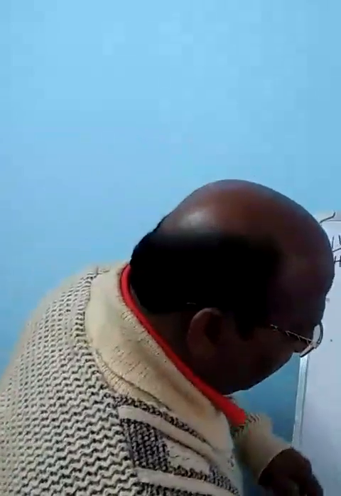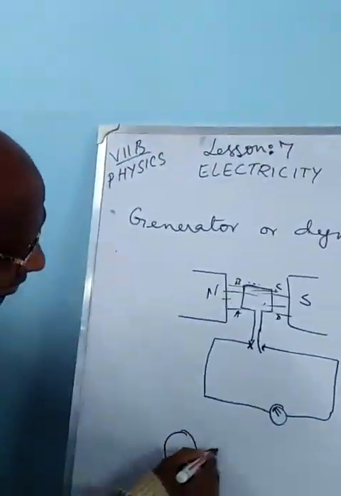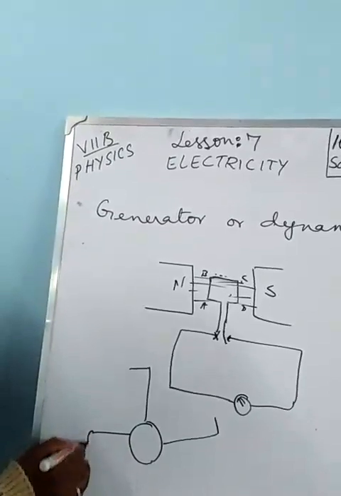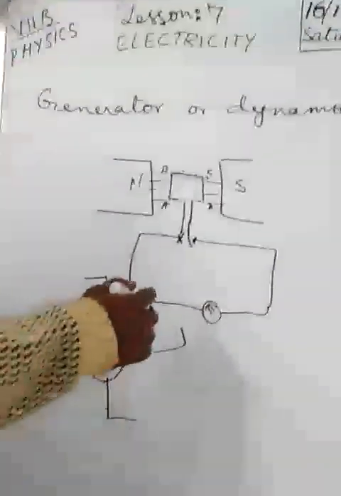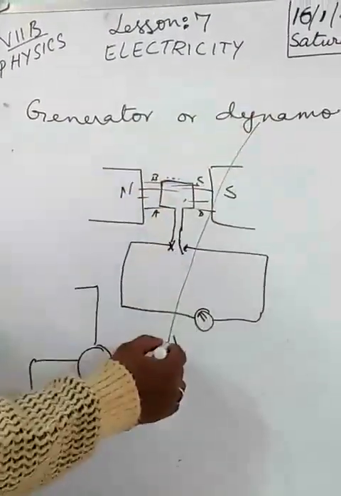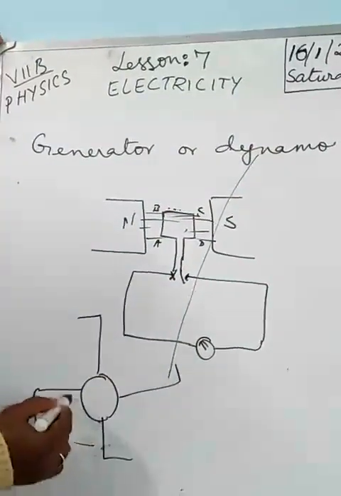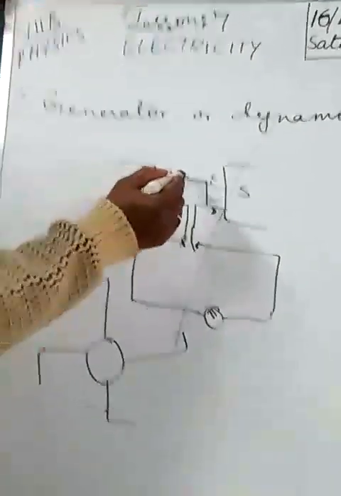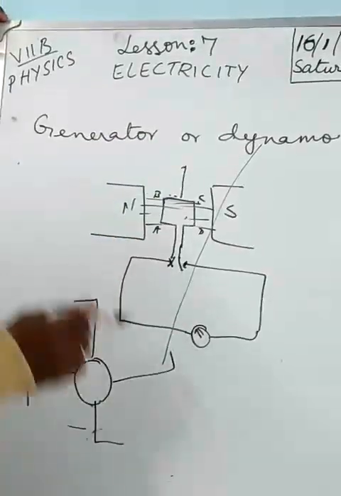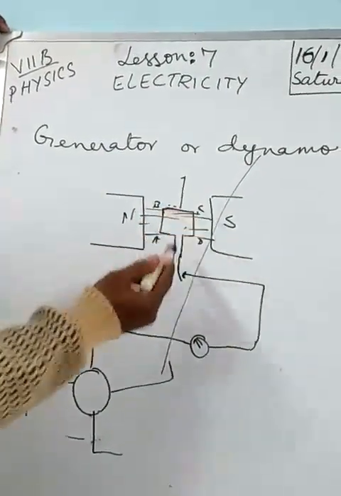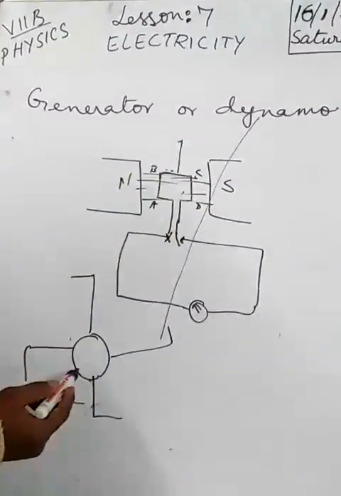The water from the high level dam is allowed to fall down. When the water falls down, there are giant wheels, like these giant wheels. Water falls from high above, and this will start rotating. So here you keep an axle, and because of this rotation, the axle starts rotating. As it rotates, current is produced. This is the turbine.